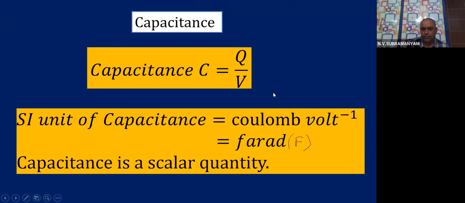Capital F. So from now onwards, whenever you see the capital F symbol, that is the symbol for farad. And farad is named after the famous scientist Michael Faraday. So farad is a unit of capacitance and it is equal to coulomb per volt. Shall we move on? Let us now move on to the next point.